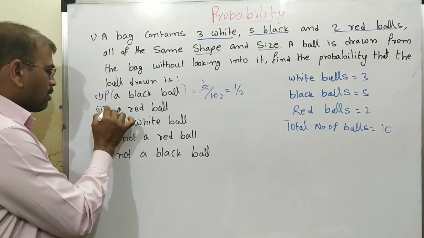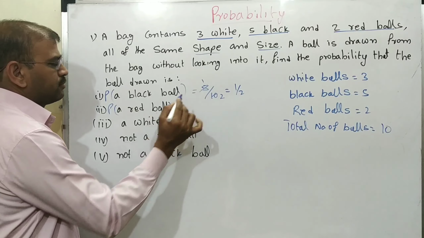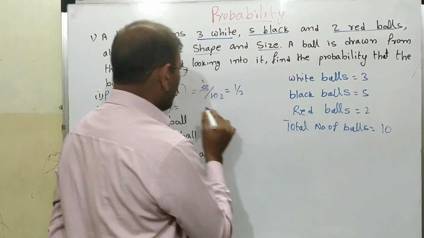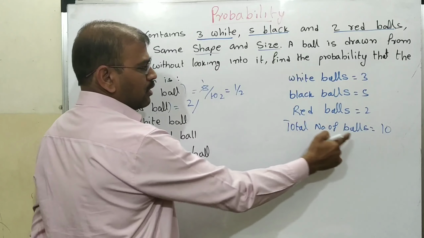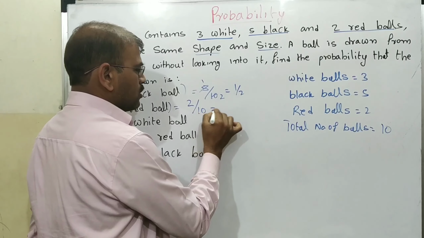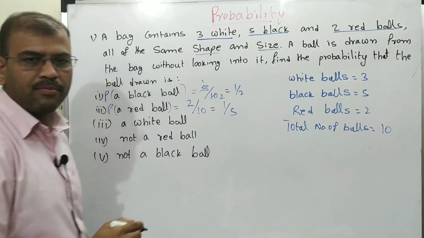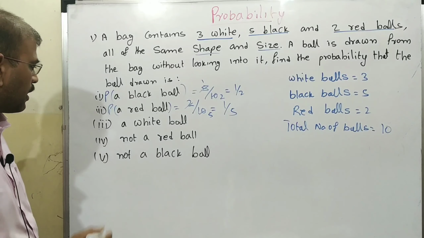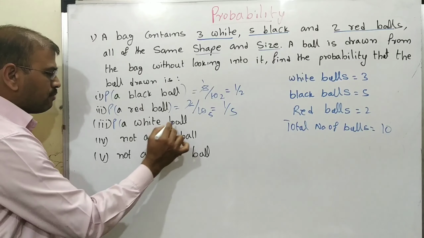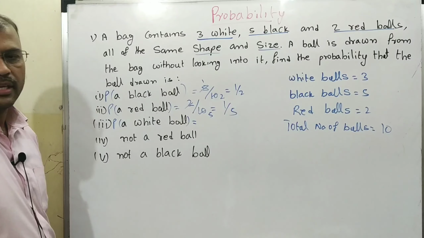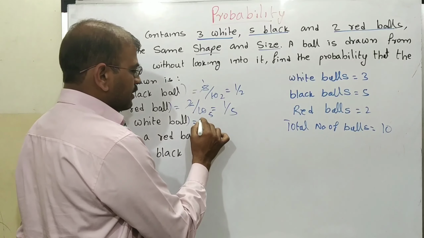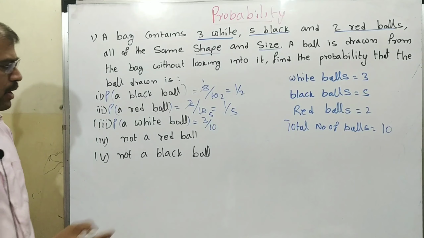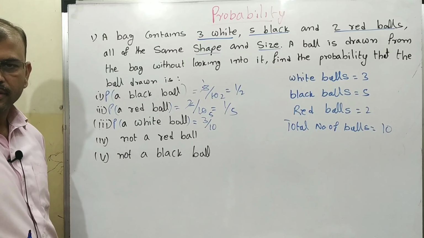The second one, probability of a red ball. How many red balls are there? 2 out of 10. So that is 1 by 5. Next, probability of a white ball. How many white balls are there? 3 out of 10. That is the answer, because we cannot make it into lower terms.